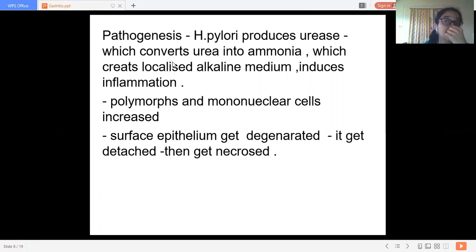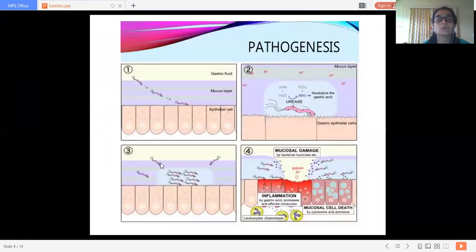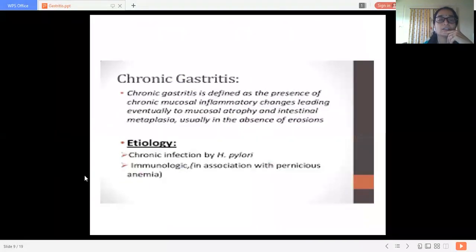H. pylori produces urease, which converts urea into ammonia, which creates a localized alkaline atmosphere, which induces inflammation. Inflammation will give rise later on to degenerative changes and then necrotic changes. So here we see the pathogenesis of acute gastritis.